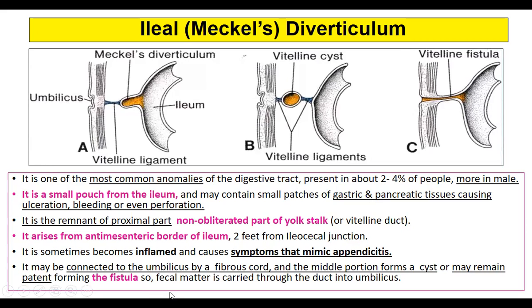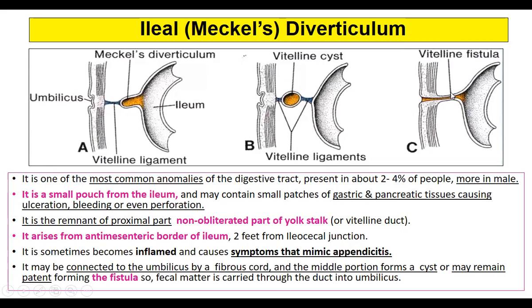It may be connected to the umbilicus by a fibrous cord. If you see here, this is the fibrous cord, and the middle portion forms a cyst. Sometimes, instead of a Meckel's diverticulum, a part might remain patent within this cord, which is the vitelline ligament, and this leads to a condition called vitelline cyst. So there might be a cyst formation, or it may remain totally patent throughout, forming a fistula.